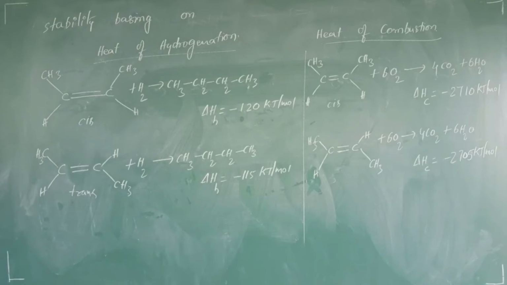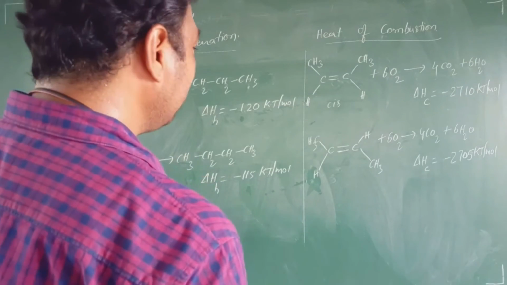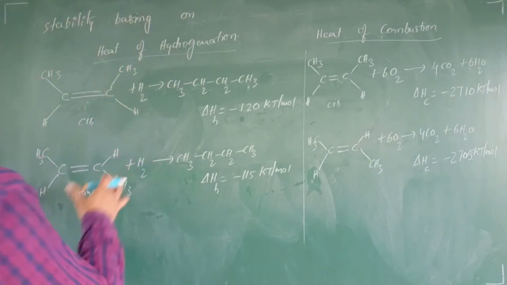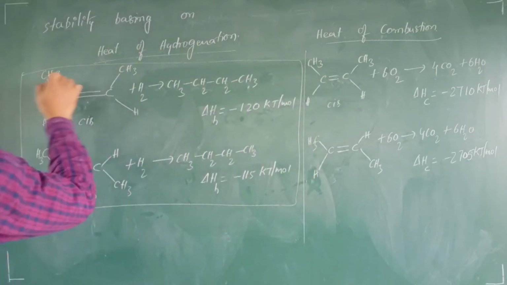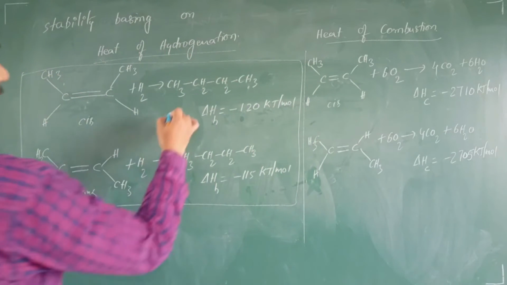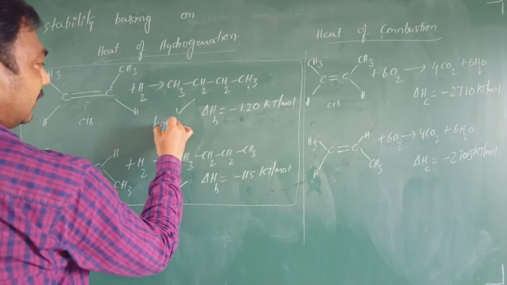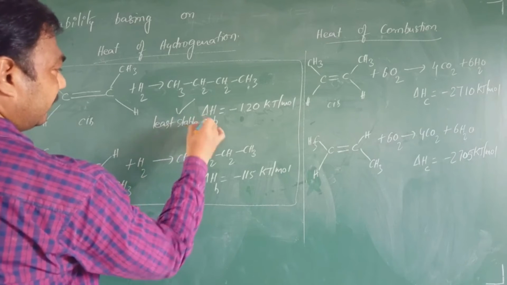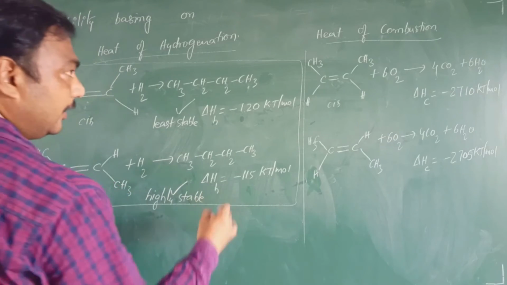Okay. Now you can give one statement here. What is that? More negative the heat liberated, the least stable is the alkene. More negative the heat liberated, the least stable is the alkene. Now among these cis and trans forms in heat of hydrogenation, when we compare only these two, 1 and 2, which one is liberating more? This one. Therefore which one is highly stable? This is. Okay. That is, the cis is least stable. Okay. And this is highly stable.